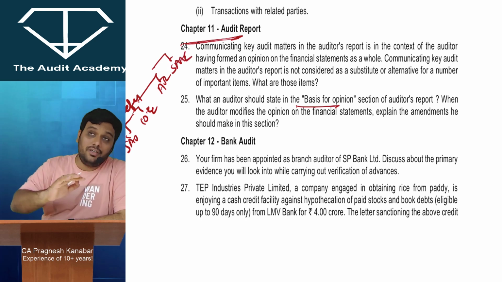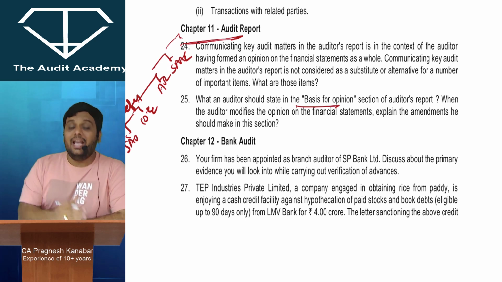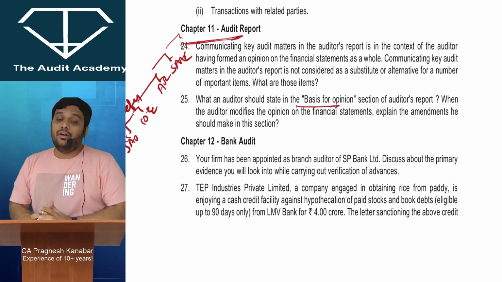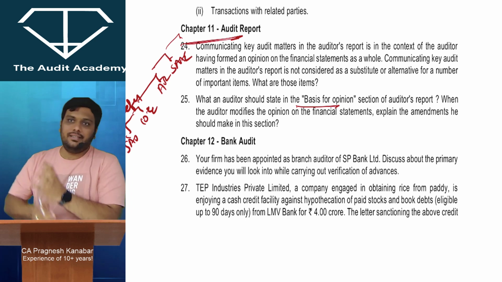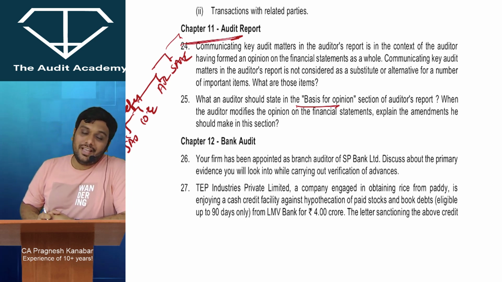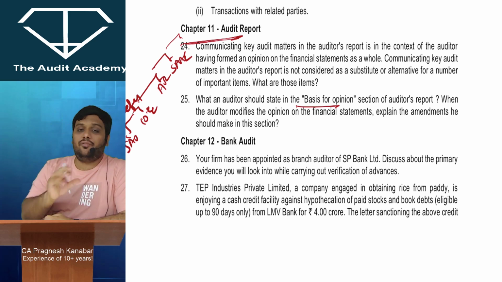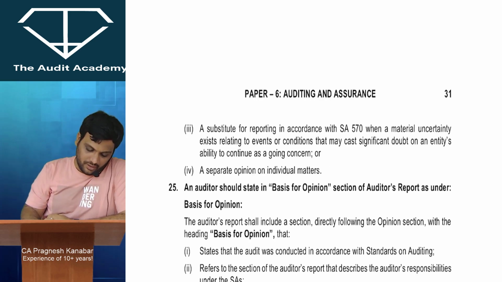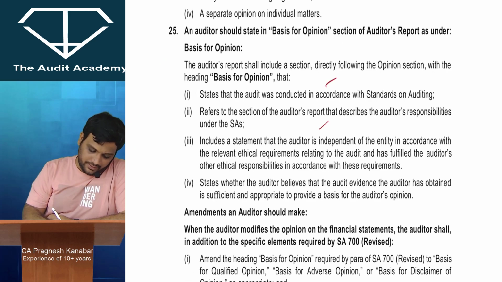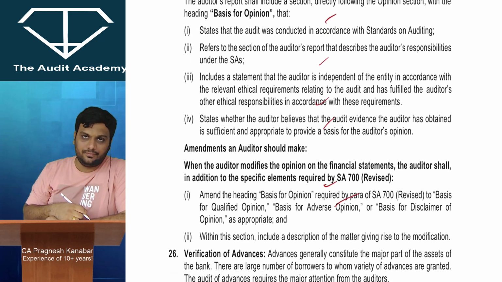But when the auditor modifies the opinion, obviously along with that, he will also have to give the reasons. And in those reasons, the auditor will have to state what went wrong, whether it is an amount or a disclosure. And when the auditor gives a modified opinion like qualified, adverse, or disclaimer, the title of basis for opinion changes. Instead of basis for opinion, you have to write basis for qualified opinion, adverse opinion, or disclaimer of opinion. So all of those points that they have given, alright, over here. Okay.